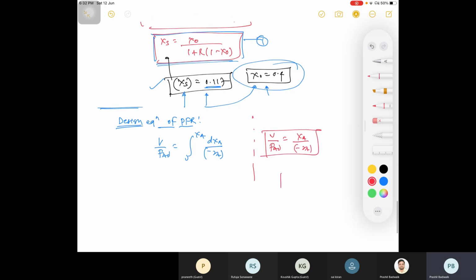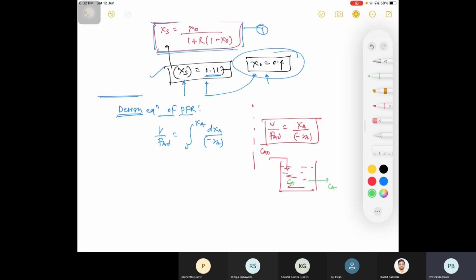Okay, this is your PFR CSTR, where you can see CA naught is your initial concentration. As soon as it falls in this reactor, you will get CA as output. Your internal concentration is CA. So I can write here concentration at inlet, and this is your outlet.